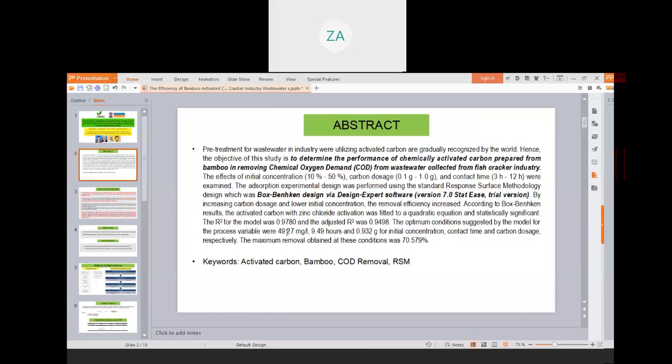COD is the abbreviation for chemical oxygen demand, which refers to the amount or quantity of oxygen required for chemical oxidation, such as decomposition of organic matter and the oxidation of inorganic chemicals. COD measurements are commonly made on samples of wastewater or natural water contaminated by domestic or industrial waste. RSM is a combination of mathematical and statistical techniques that we use to describe the relationship between variables and optimize a system from several responses as well as different types of experimental runs.